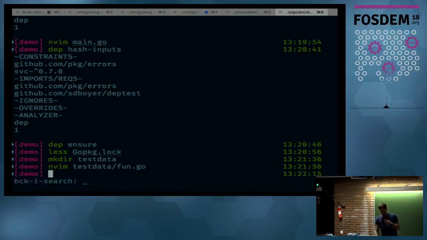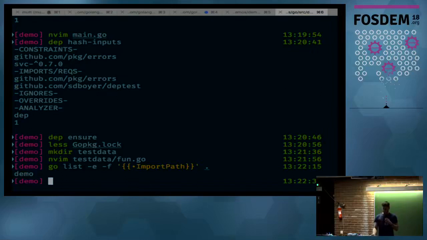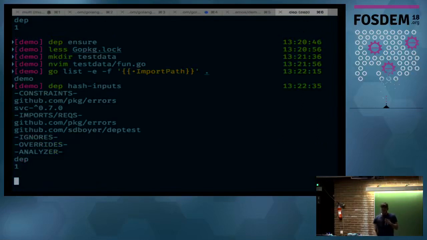You can see that with go list. When I ask go list, it says that testdata directory doesn't exist. This is normal behavior there. So if I run dep hash-inputs, we see that the import that I added there does not show up. This is what we want. We don't want dep pulling imports out of our testdata if we should happen to have .o files in there.